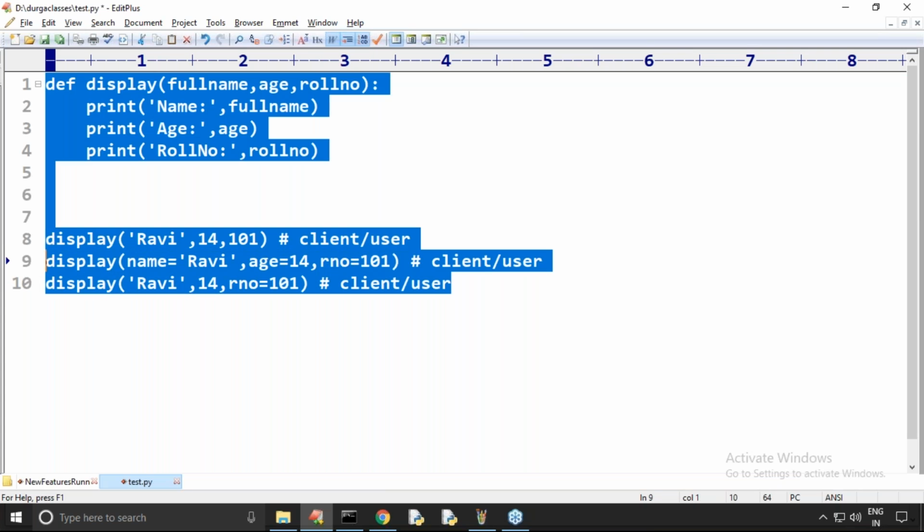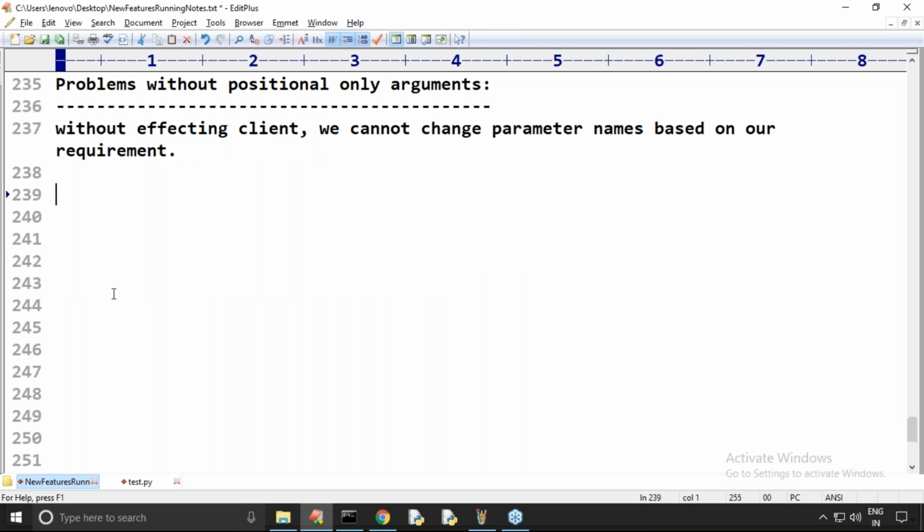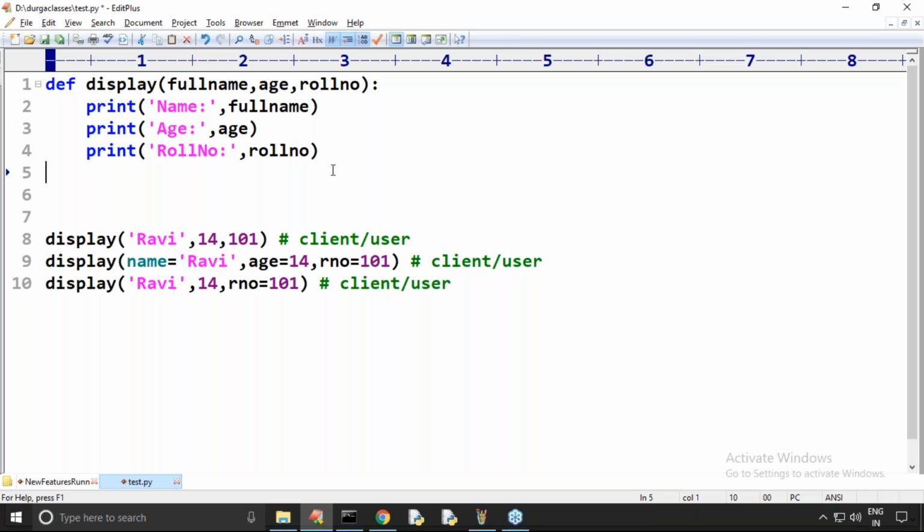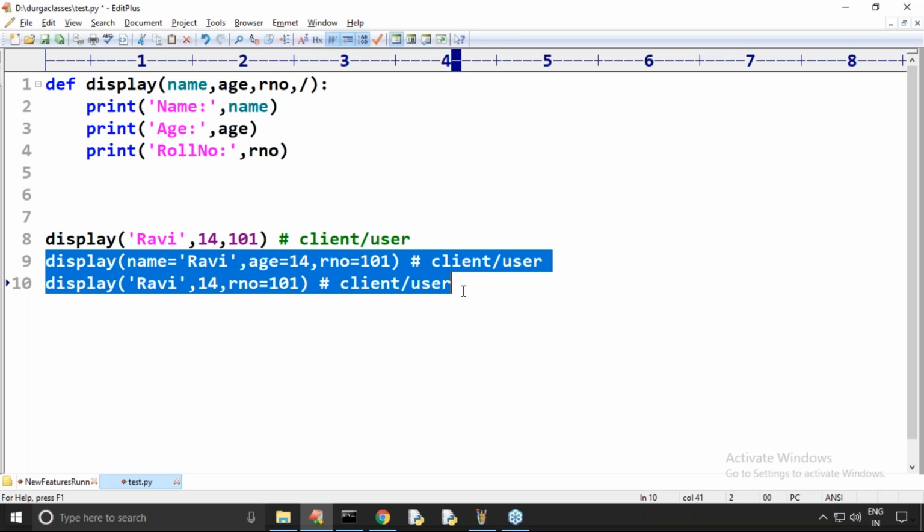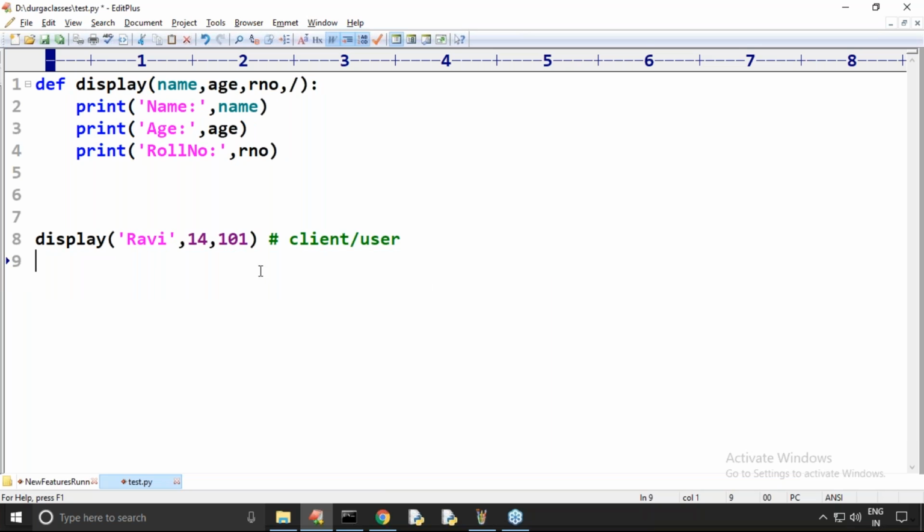But now what I have to do is take very special care. Let me take name here, and roll number here, with a comma and a forward slash. Every client compulsorily has to call with positional arguments only, correct? Respond. Compulsorily, he should call with positional arguments only.